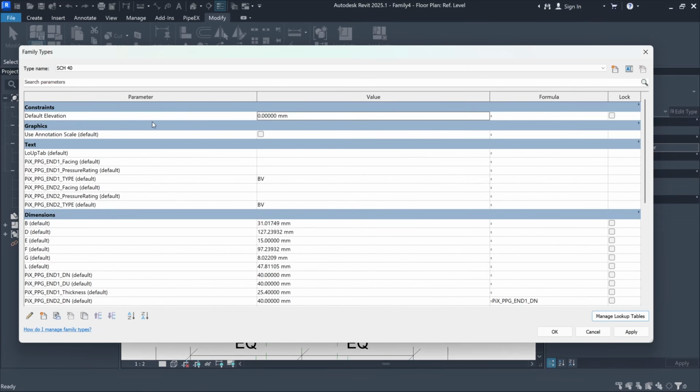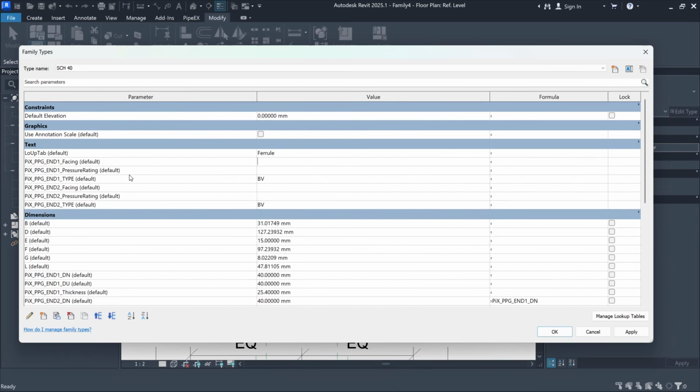Next, you need to find the Lookup tab parameter under the text category. And here you will need to type in the name of the lookup table that you've imported. So in my case, it is Ferrule. And we can start filling in the parameter values.